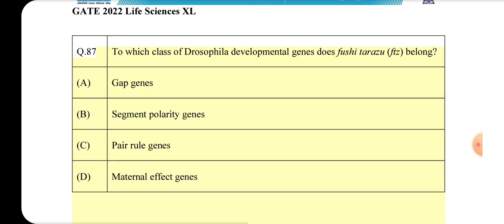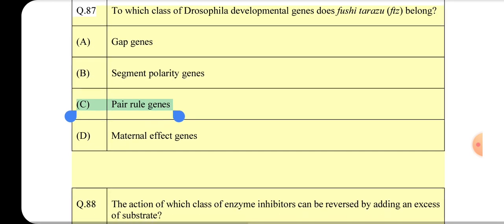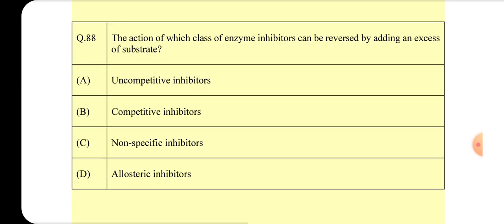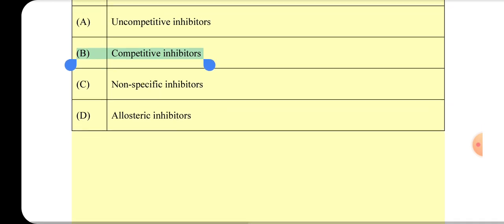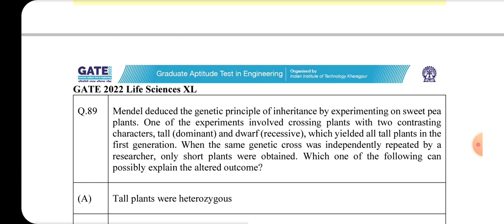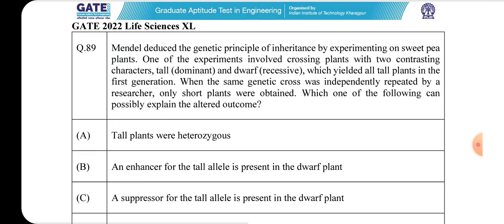To which class of Drosophila developmental genes does Fushi tarazu (FTZ) belong? A, gap genes, B, segment polarity genes, C, pair rule genes, D, maternal effect genes. Q88. The action of which class of enzyme inhibitors can be reversed by adding an excess of substrate? A, uncompetitive inhibitors, B, competitive inhibitors, C, non-specific inhibitors, D, allosteric inhibitors.